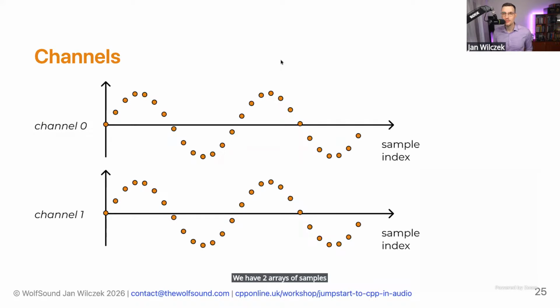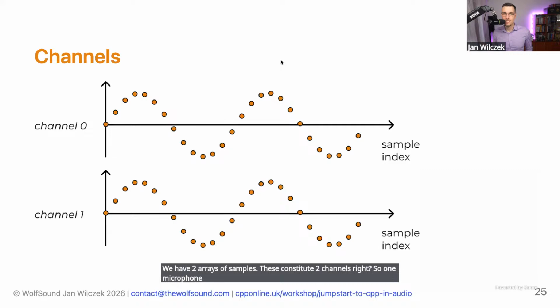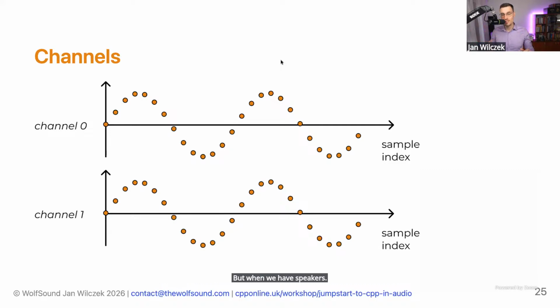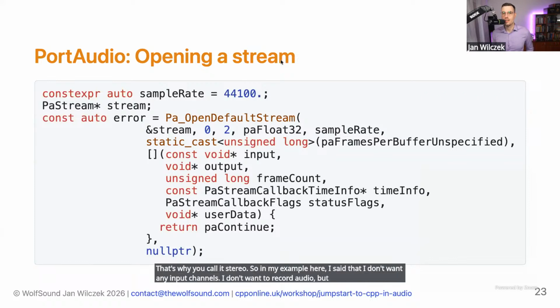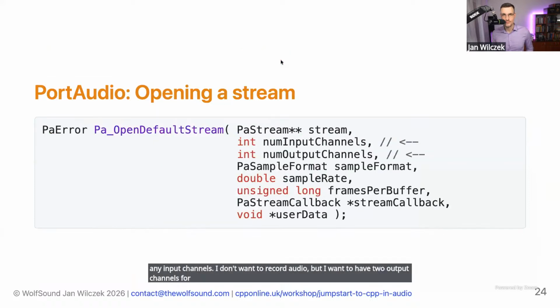And these constitute two channels, right? So one microphone outputs a single channel of audio. But when we have speakers or headphones, we typically have two channels of audio. That's why you call it stereo. So in my example here, I said that I don't want any input channels. I don't want to record audio, but I want to have two output channels for stereo.